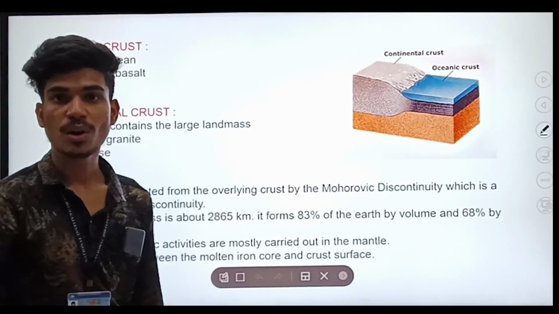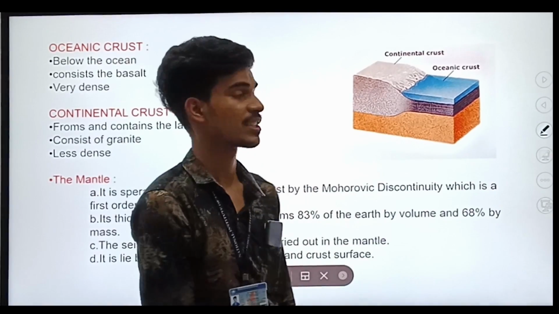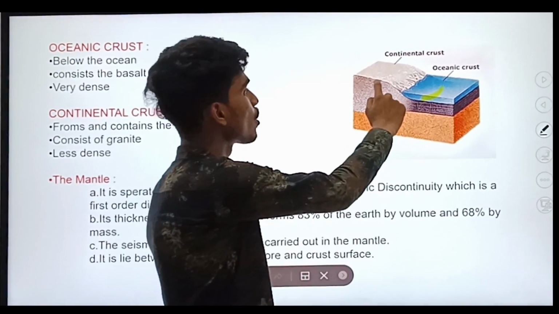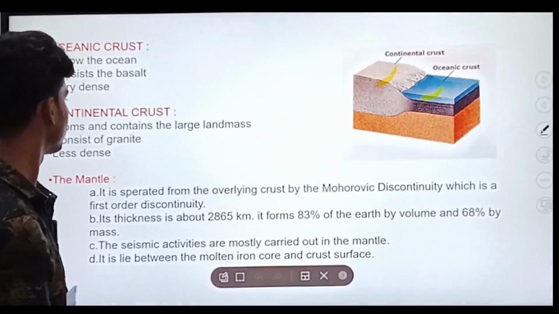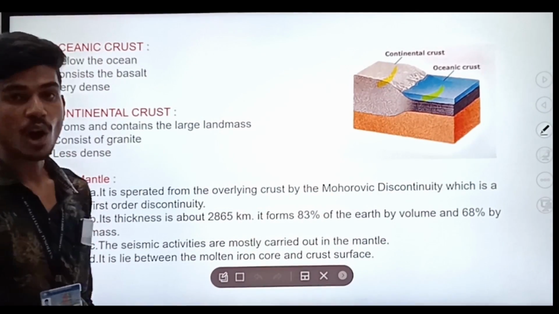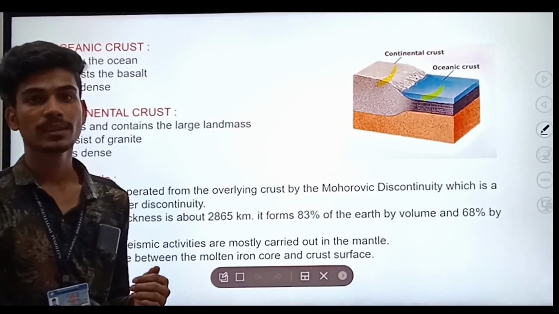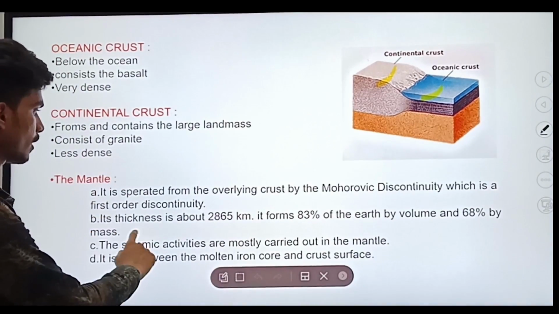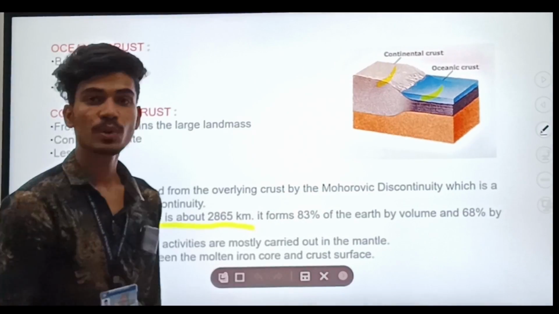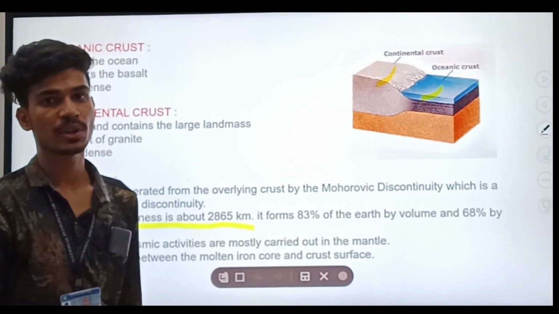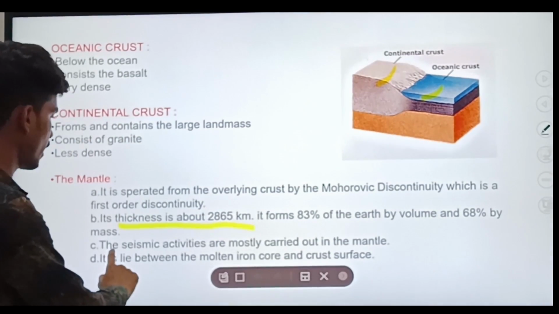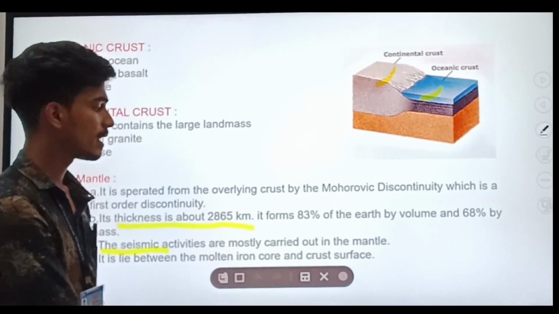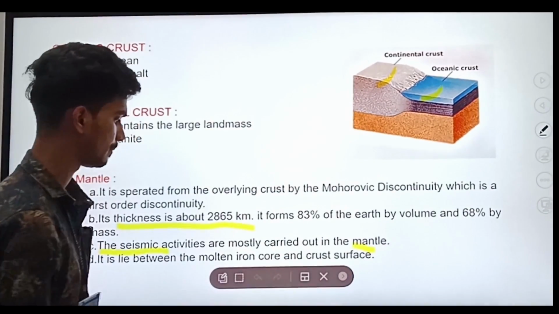See the picture of oceanic crust and continental crust. Oceanic crust is dense as compared to continental crust. Now we will move to the second interior part of the earth, the mantle. Its thickness is around 2865 km. The seismic activities take place in the mantle.